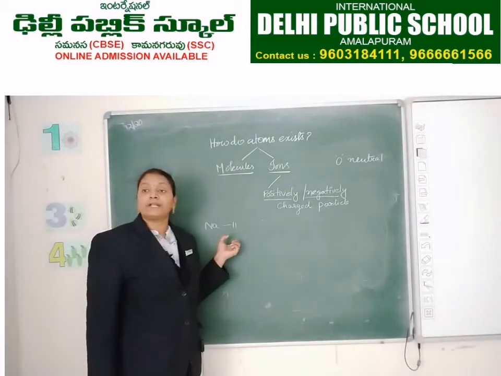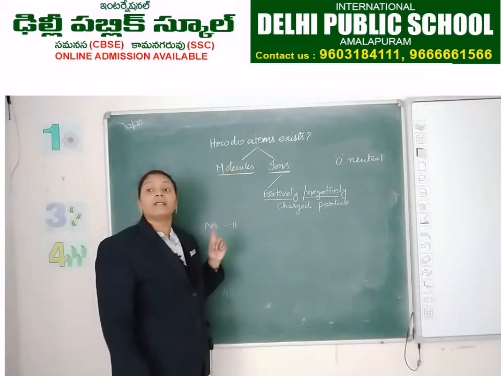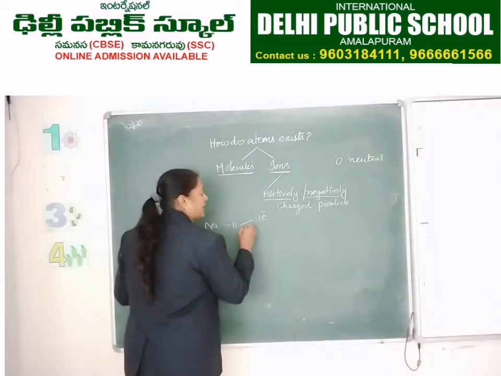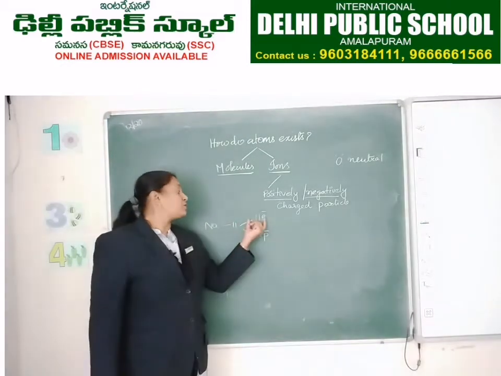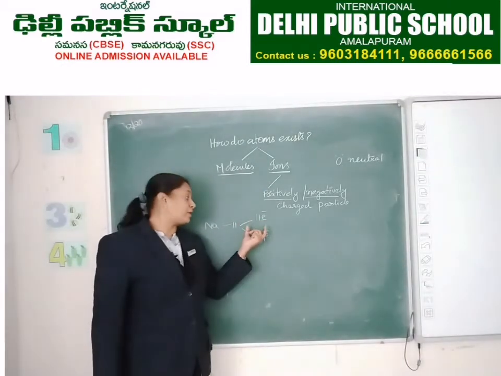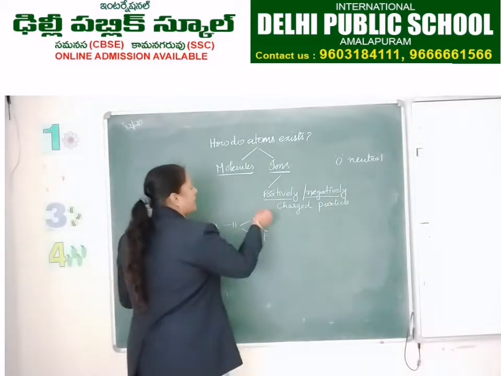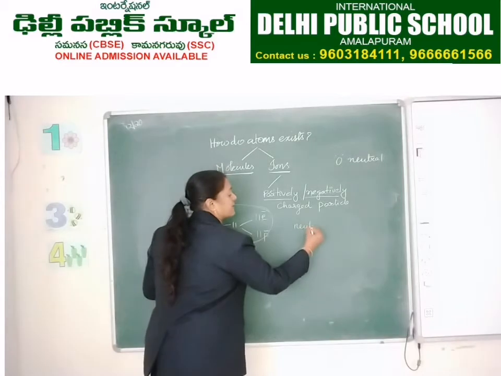It means it has how many electrons? 11 electrons and 11 protons. Due to having the same number of protons and electrons, the charge of this sodium atom is neutral. Yes, that is 0.